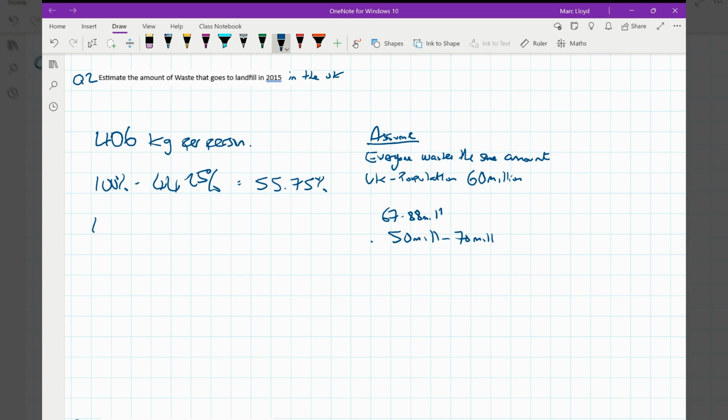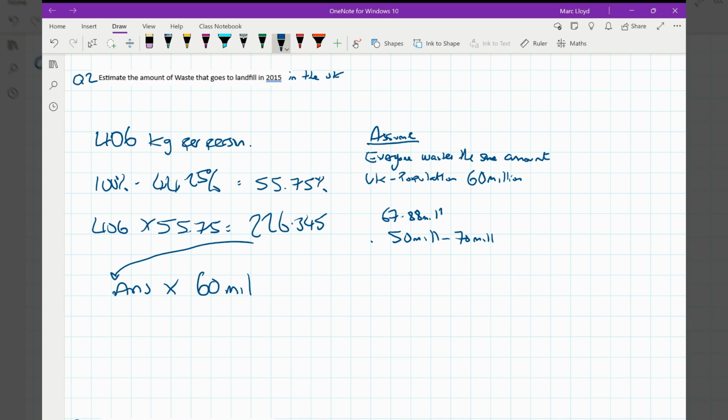So 55.75%. We're then going to multiply 406 by the 55.75% to give us that value per person. So times this number by 406. That gives us 226 pounds? No, kilograms per person. And then that answer is multiplied by the 60 million that I've assumed, which gives me 13,580.7 million kilograms.